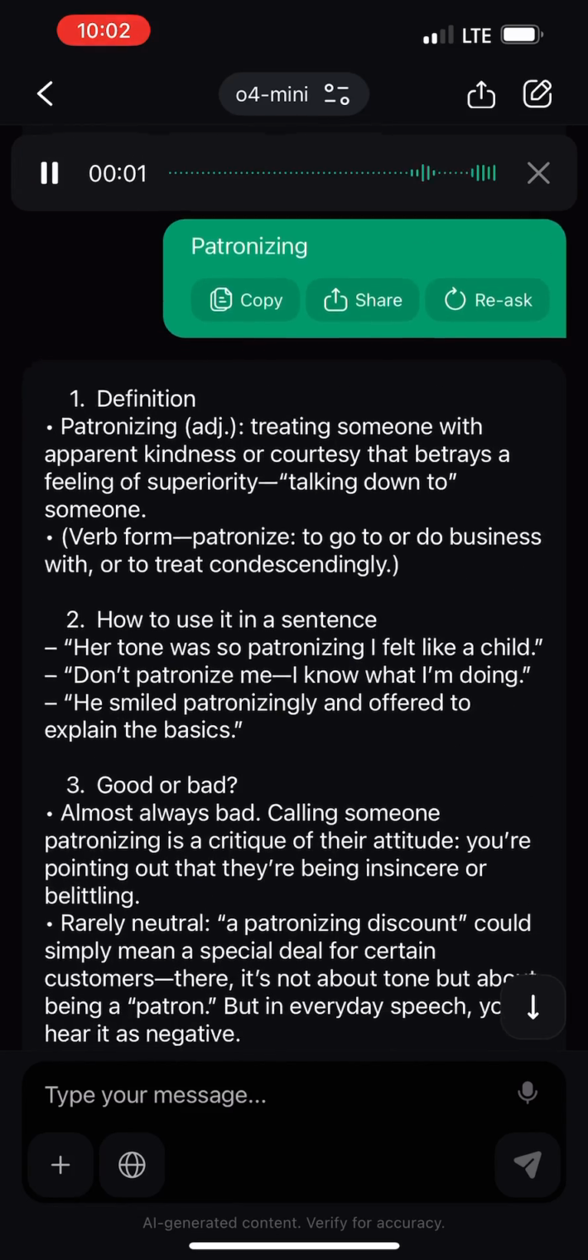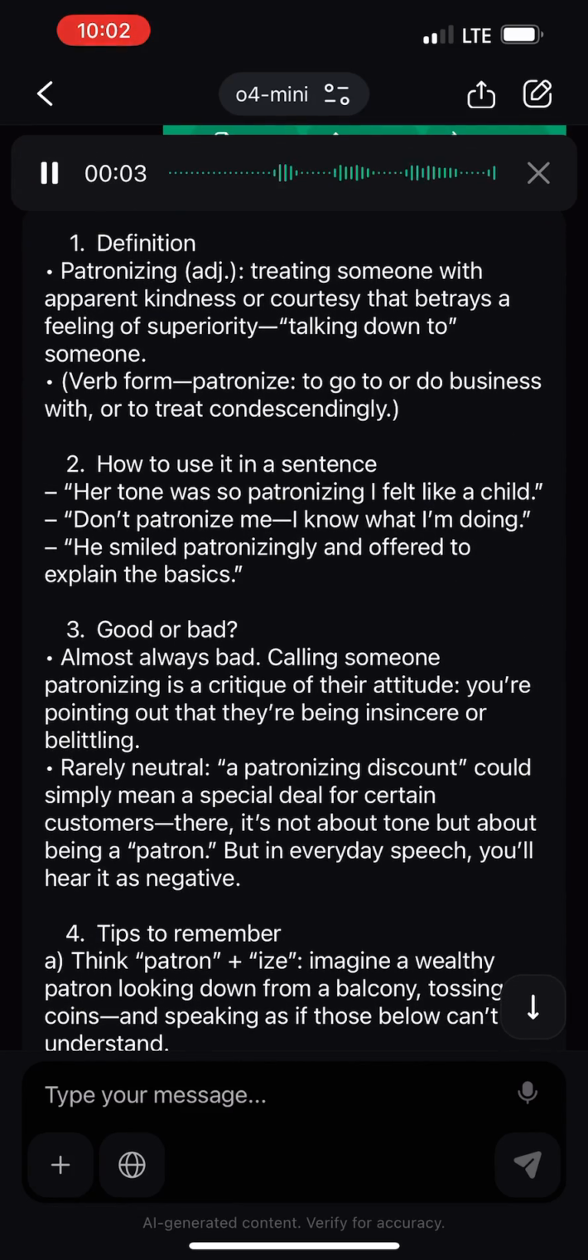1. Definition. Patronizing: treating someone with apparent kindness or courtesy that betrays a feeling of superiority, talking down to someone. Verb form: patronize, to go to or do business with, or to treat condescendingly. 2. How to use it in a sentence. Her tone was so patronizing I felt like a child. Don't patronize me, I know what I'm doing. He smiled patronizingly and offered to explain the basics.